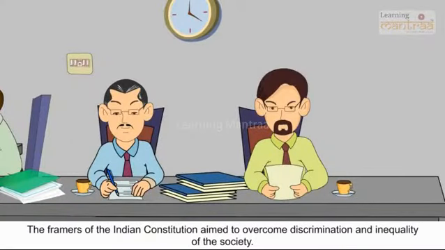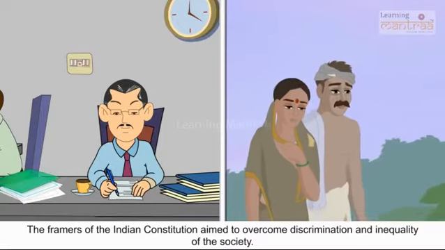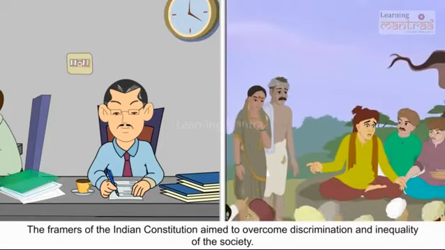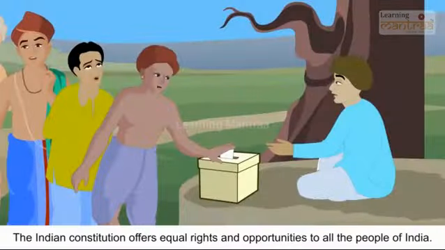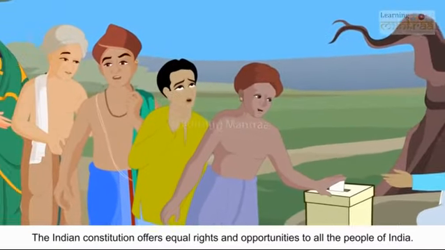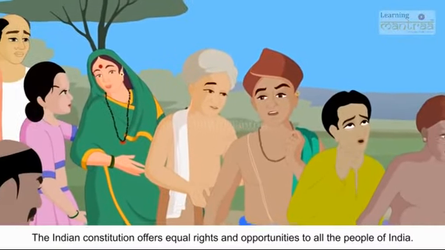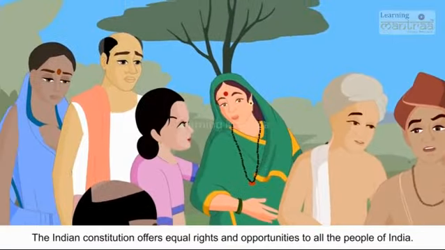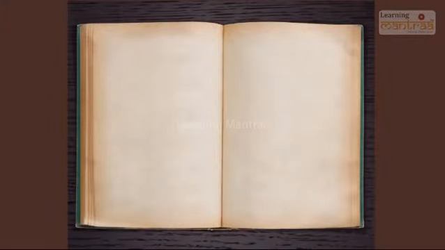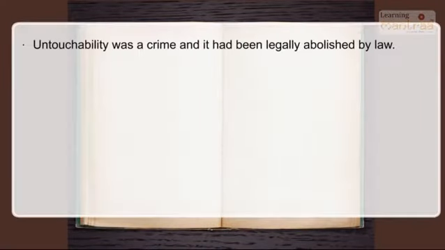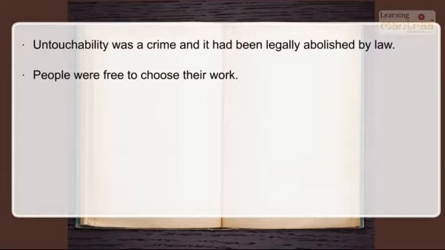The framers of the Indian Constitution aimed to overcome discrimination and inequality in society. The Indian Constitution offers equal rights and opportunities to all the people of India. According to the Indian Constitution, untouchability was a crime and it had been legally abolished by law. People were free to choose their work. Jobs in government were open for all.